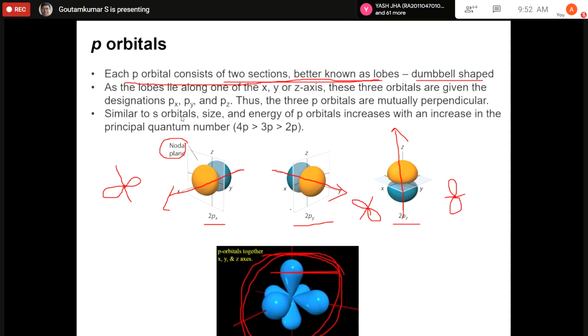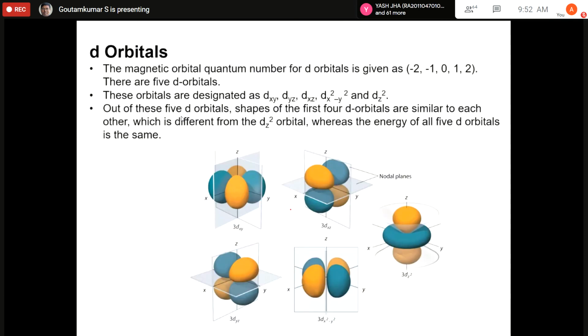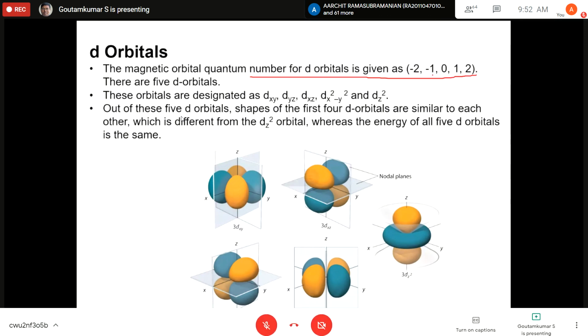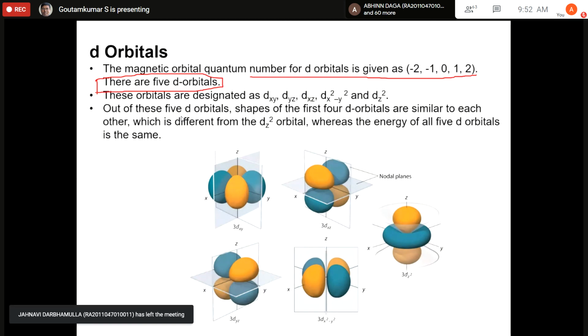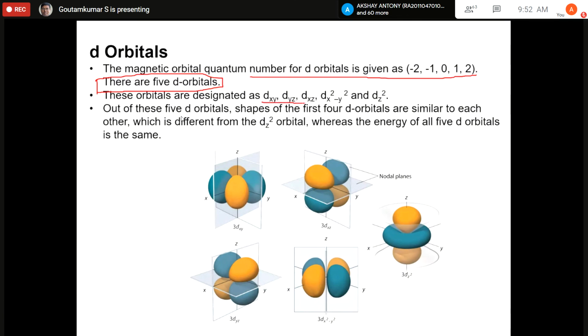Now we'll talk about the d orbitals and then probably we'll stop. The magnetic orbital quantum number for d orbital is given as -2, -1, 0, 1 and 2. Therefore there are 5 d orbitals, because there are 5 different magnetic quantum numbers, and these orbitals are designated as dxy, dyz, dxz, dx square minus y square, and dz square.